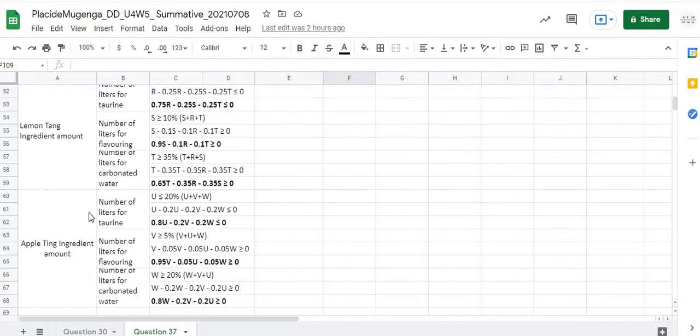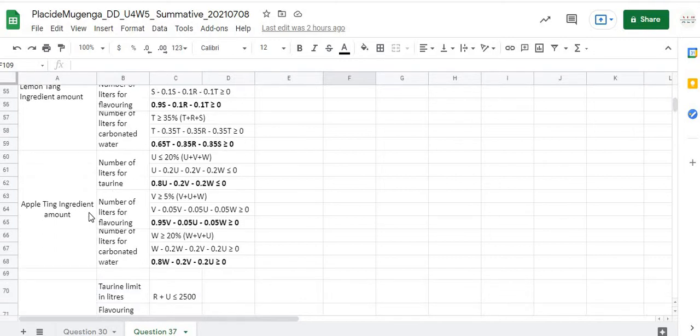And the number of liters for taurine is 0.8 U negative 0.2 V negative 0.2 W, which is less than or equal to 0. So for the constraints of apple tang ingredients, the number of liters for flavoring will be 0.95 V negative 0.05 U negative 0.05 W, which is less than or equal to 0. And the number of liters for carbonated water will be 0.8 W negative 0.2 V negative 0.2 U, which is greater than or equal to 0.